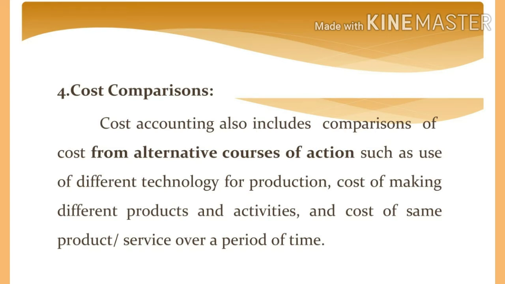Suppose the organization decides to go for expansion of the production process, then they have to analyze what is the cost to be invested for implementing the new technology for producing that product, or they can decide to go for a different product, and in that case also they have to analyze the cost for making that different product.